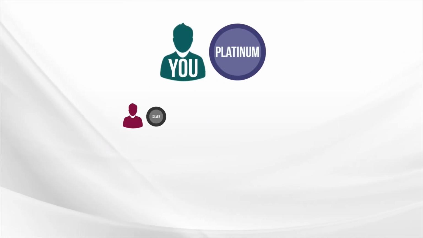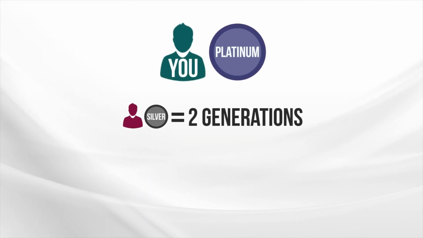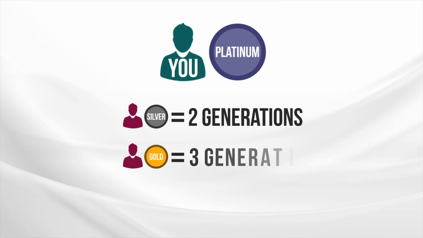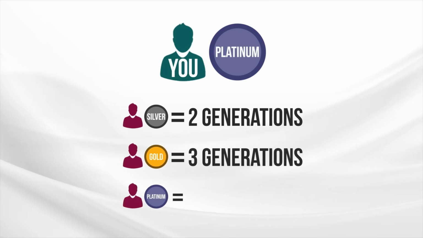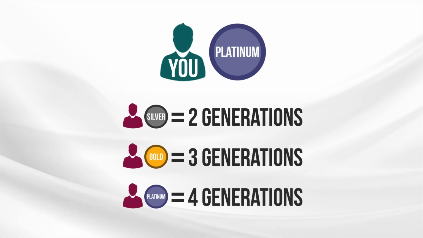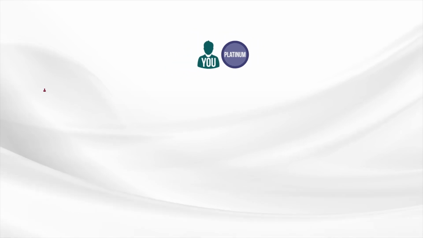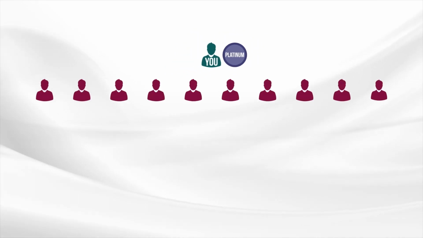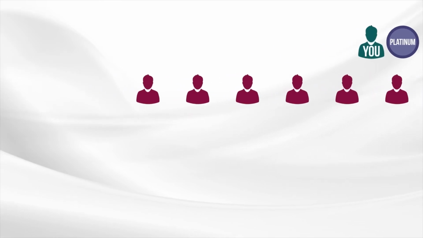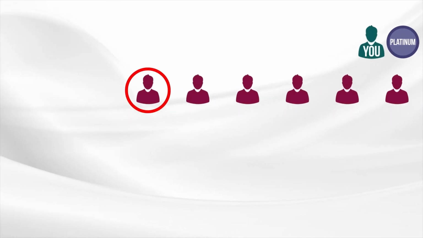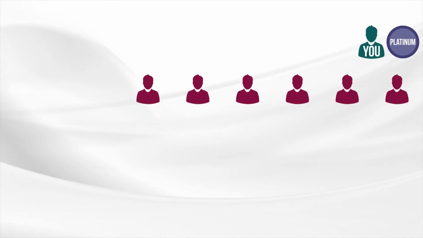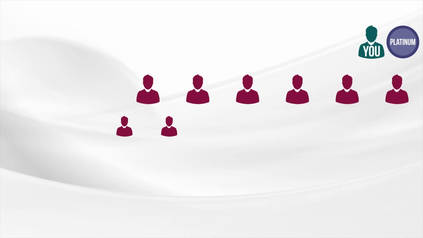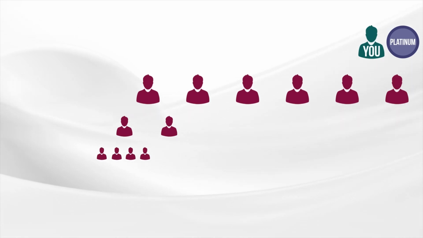That means you qualify to get paid on 2 generations of silver ranked affiliates, 3 generations of gold ranked affiliates, and 4 generations of platinum ranked affiliates. So using our example of you having 10 enroller tree legs, let's just say in this first leg, the first person you enrolled, that person enrolled 2 people. One of those 2 people enrolled a few more. The other one enrolled a few.